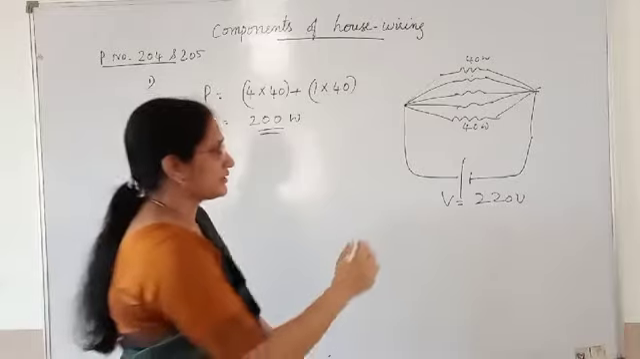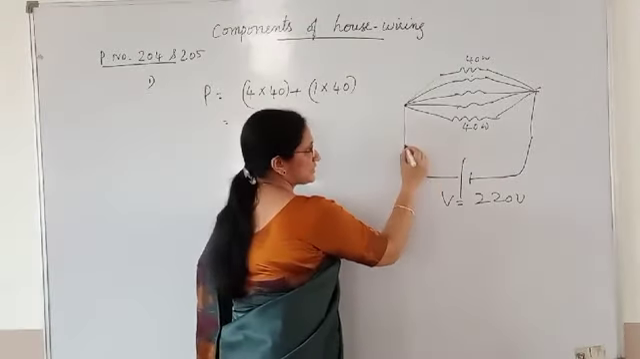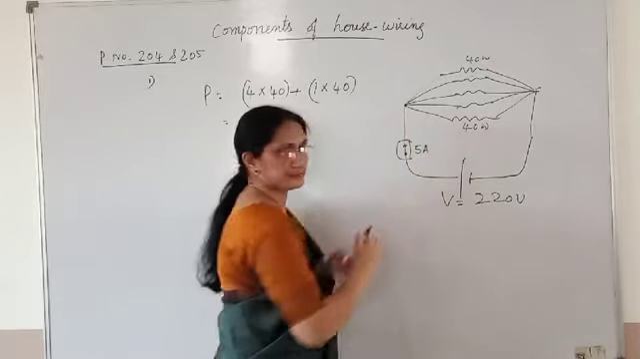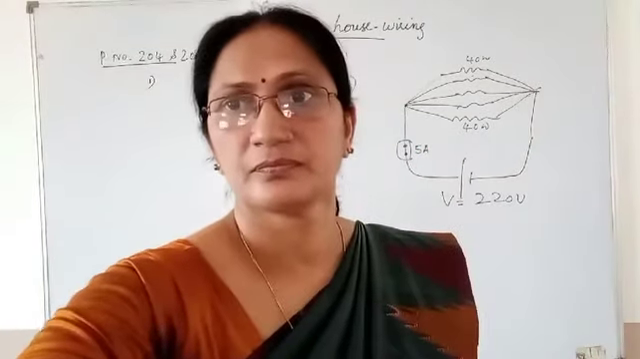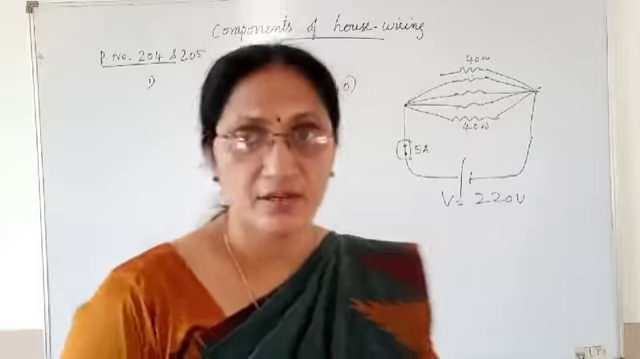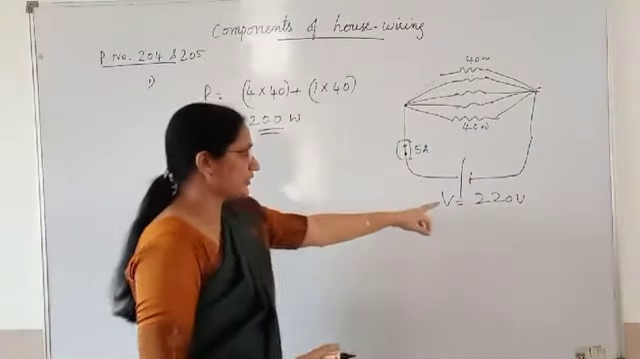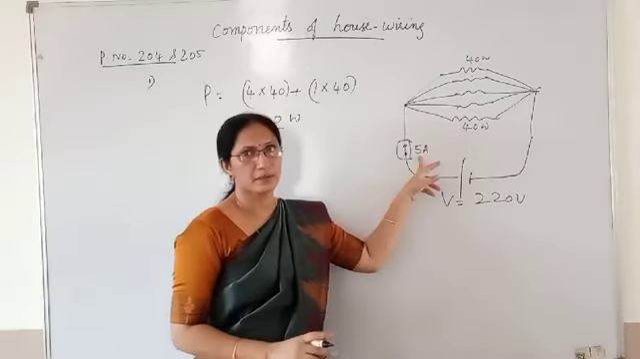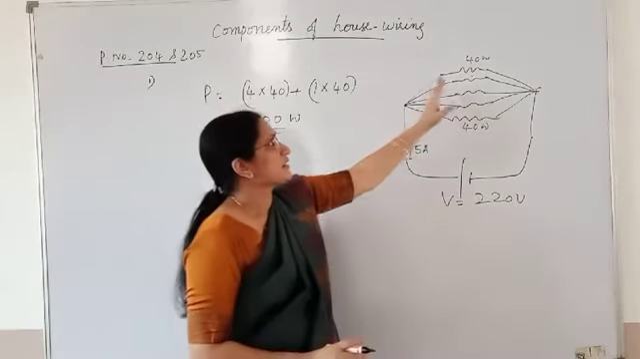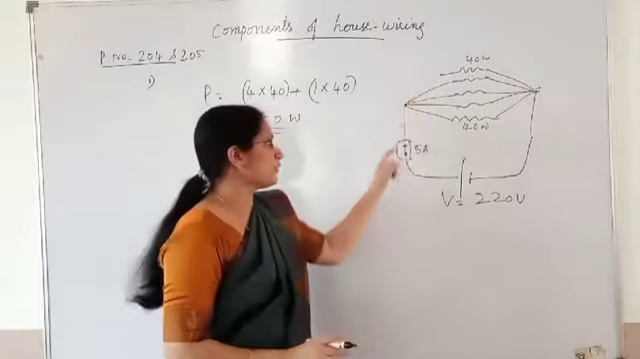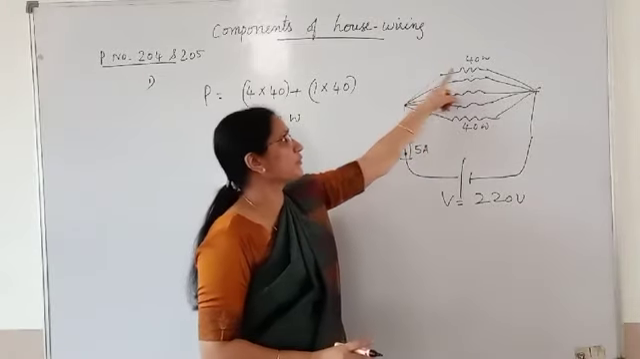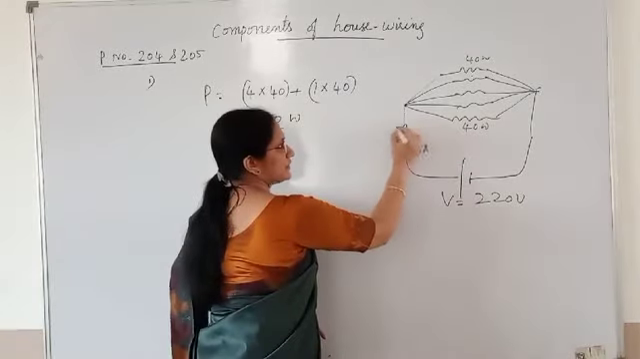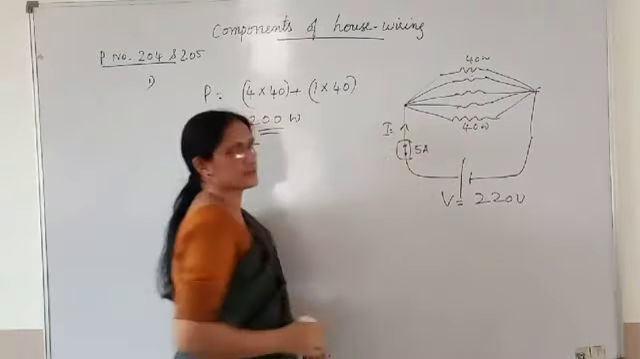And the fuse used here is of 5 ampere. So total power is 200 watt and the voltage supply here is 220 volt. The fuse connected here is of 5 ampere. So let us see how much current will flow in this main circuit if all these devices are functioning together.